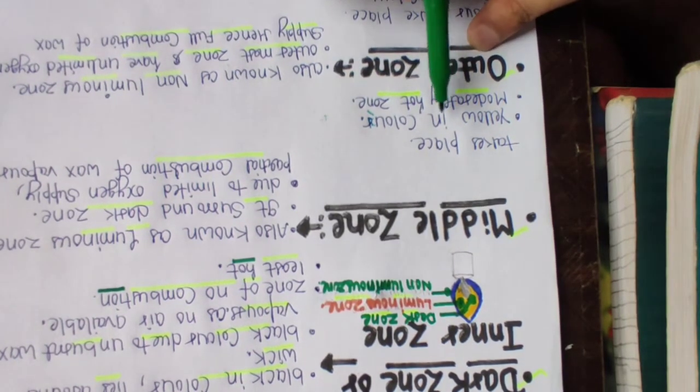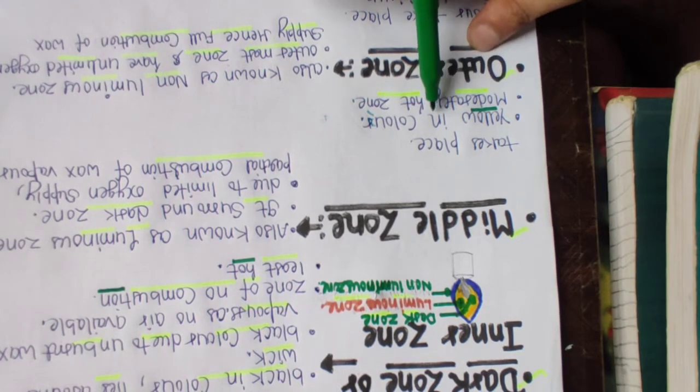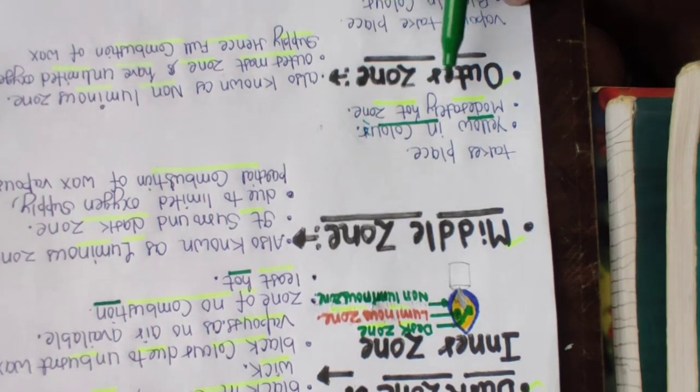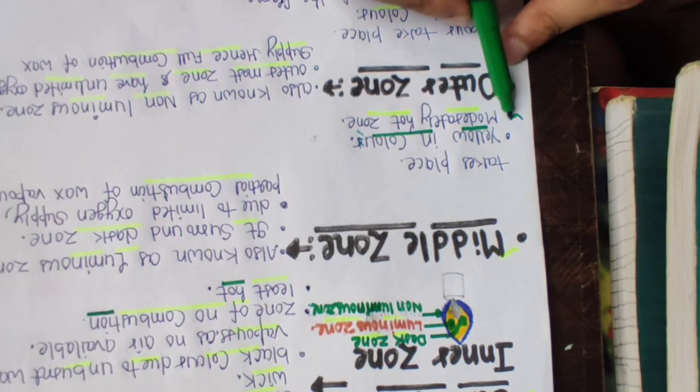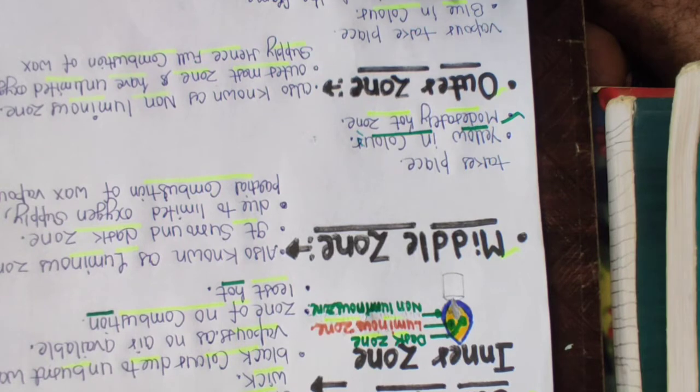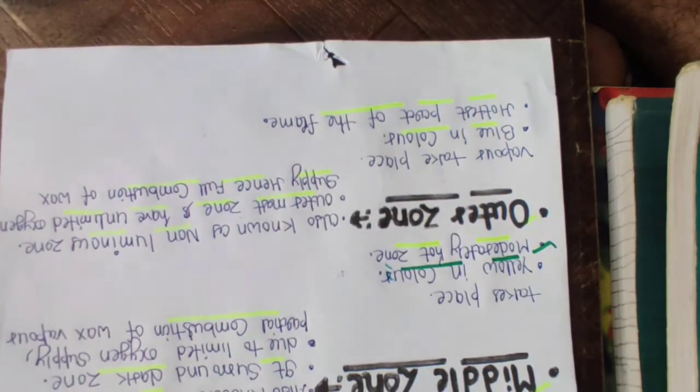About color, this zone is yellow due to partial combustion, and it has moderate temperature, meaning it does not have high temperature, but at the same time it does not have the lowest temperature. So it is medium in temperature as compared to the two other zones, the inner zone and the outer zone.